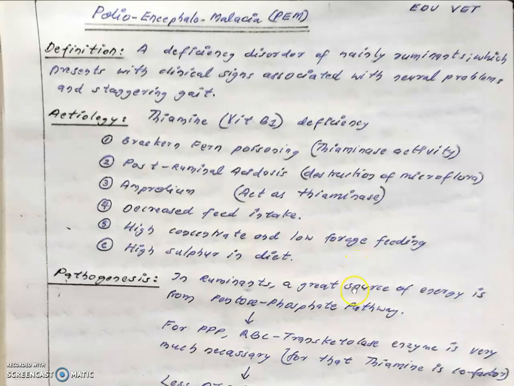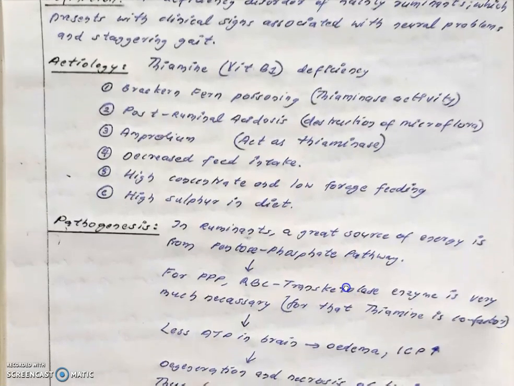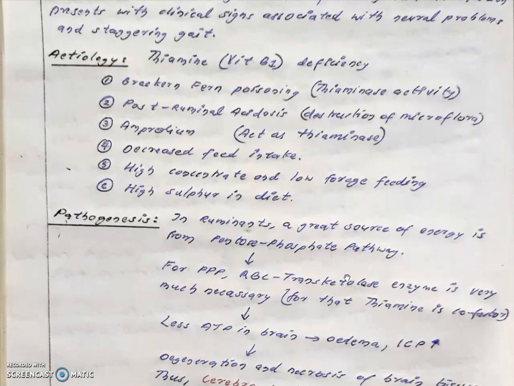Moving to the pathogenesis, how does thiamine deficiency lead to neural problems? This is actually the basic theoretical thing in PEM. In ruminants, a great source of energy is the pentose phosphate pathway, also called the PPP pathway.